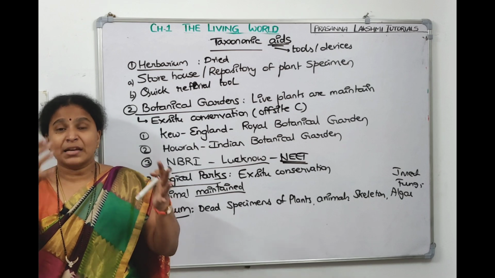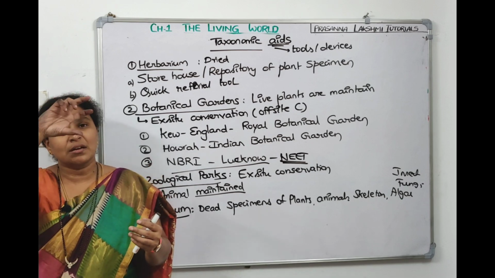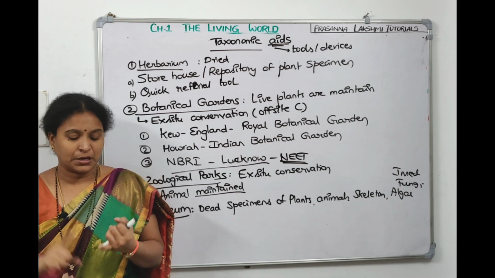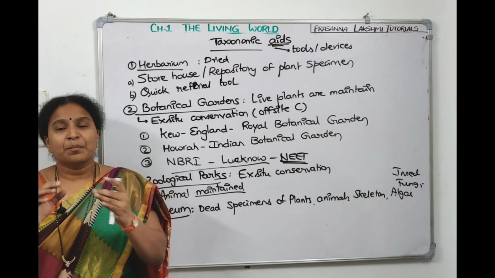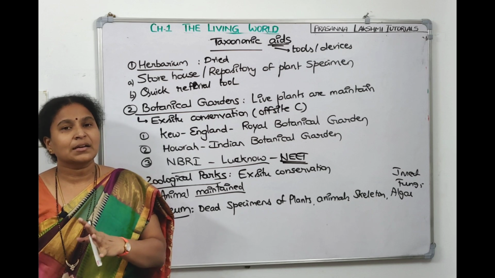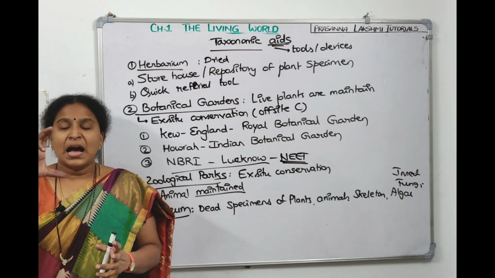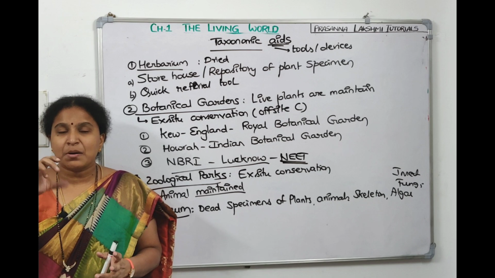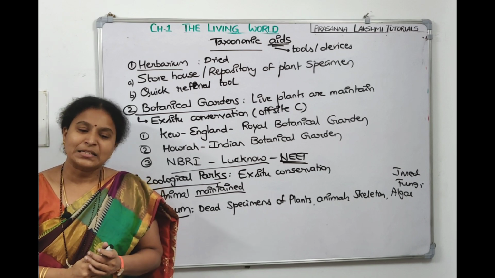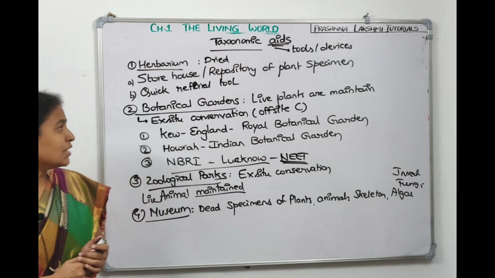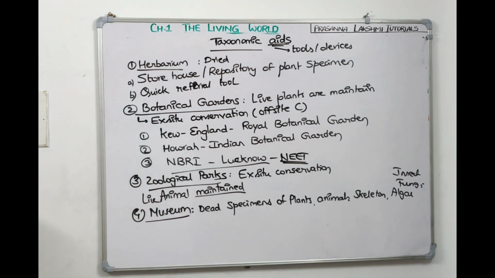Dinosaur skeleton is preserved and kept, so we can see the architecture and the design of it. So skeletons are preserved, insects are preserved in insect boxes, birds are preserved by taking out all the internal content and stuffing it, and algae and others are preserved in specimen bottles where preservative solution, formalin solution, will be there. So that is about museum. So take a screenshot, we'll continue.